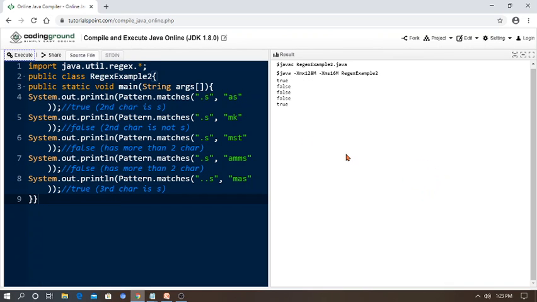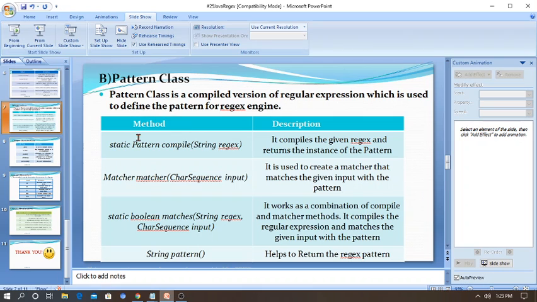The program is successfully executed with no compile error. The first is true, the second is false, the third is false because we cannot check more than 2 characters at a time here, again false, and at last true. The output is showing properly. Right, back to the presentation.